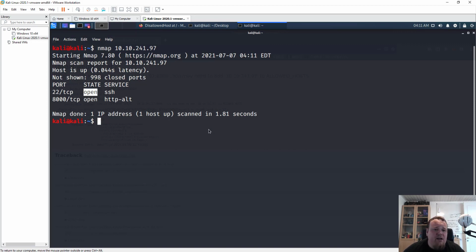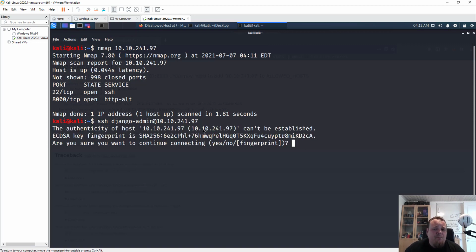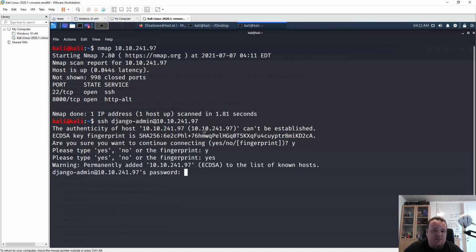So what I'm really thinking I'm going to do here is type SSH, and it gave me the Django-admin user, I think it was, and the machine IP is 10.10.241.97. Let's see what happens. Whoa. Are you sure? Yes, I'm sure. All right. Who am I? Oh, the password. They gave me the password on the machine. It's root tor 1212.